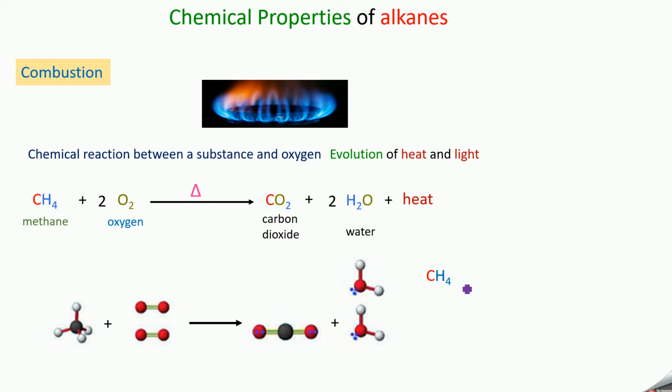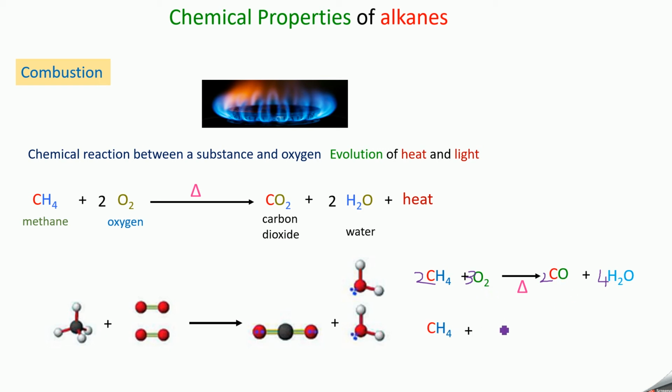But when methane is treated with an insufficient amount of oxygen, it will produce carbon monoxide and water. So you balance the equation, you put 2 here, and so hydrogen will become 8, you put 4 here, and now carbon is 2, so you put 2 here. Now oxygen is 6, so you put 3 here. So when methane is treated with an insufficient amount of oxygen, it will produce carbon monoxide.